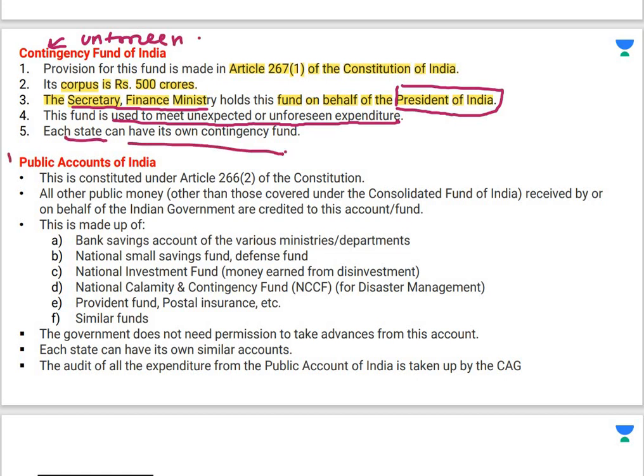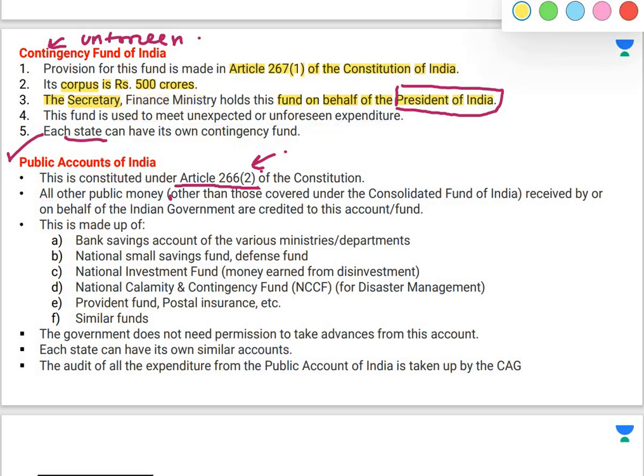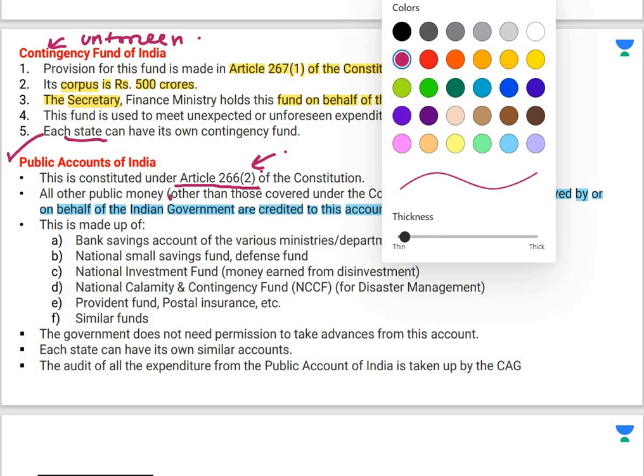अब आता है public accounts of India. तो यहाँ पर कौन सा आर्टिकल आएगा? आर्टिकल 266 subsection 2 of the Constitution and all the other public money other than those covered under the Consolidated Fund of India. यानी कि Consolidated Fund of India के अलावा जो भी public money है, ठीक है, which is received by and on behalf of Indian government, they are credited to this account or fund. इस अकाउंट में डाल दिया जाता है पब्लिक मनी के अलावा जो पैसा गवर्नमेंट ऑफ इंडिया रिसीव करती है, ठीक है.